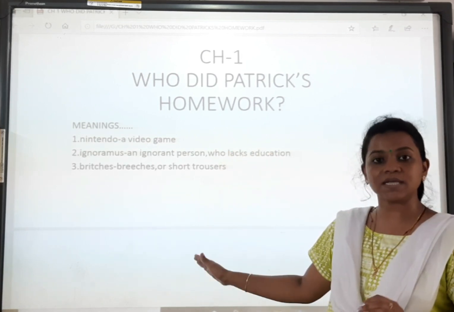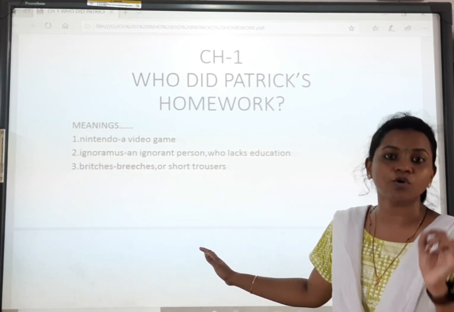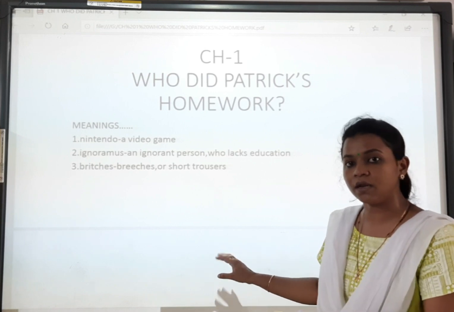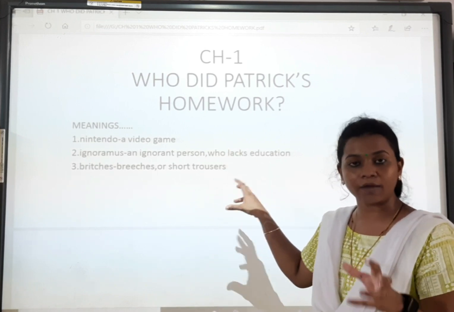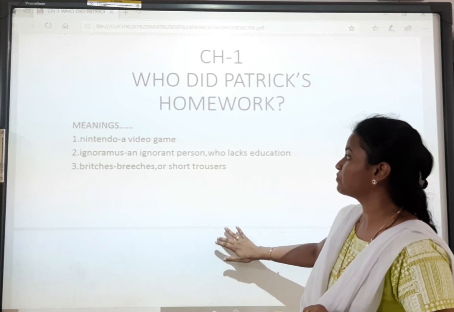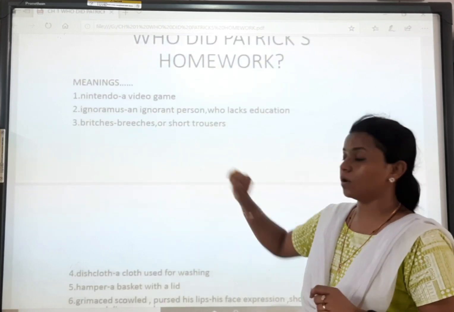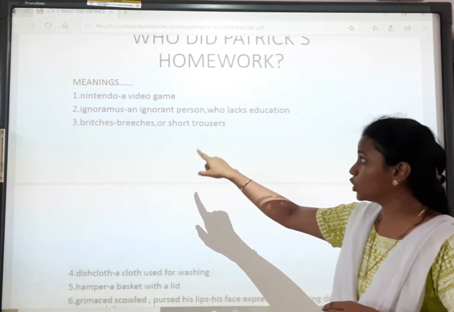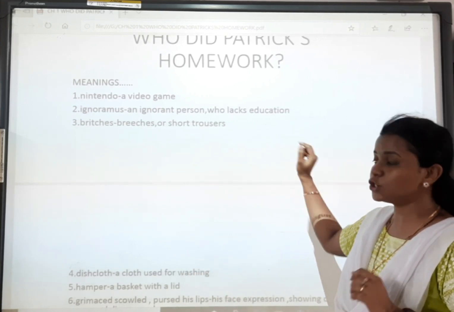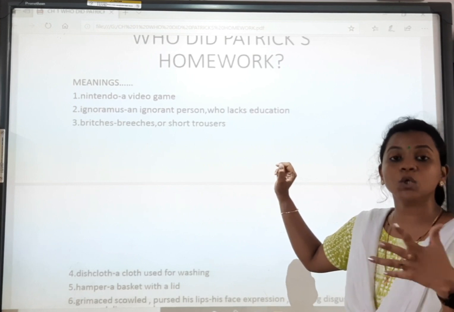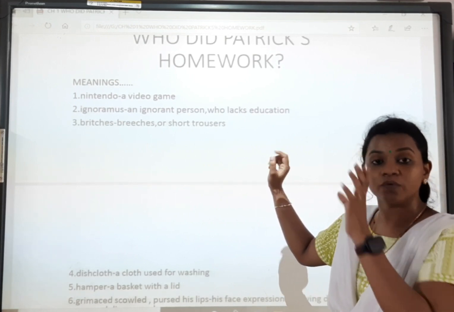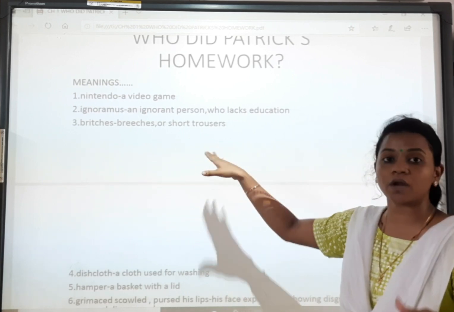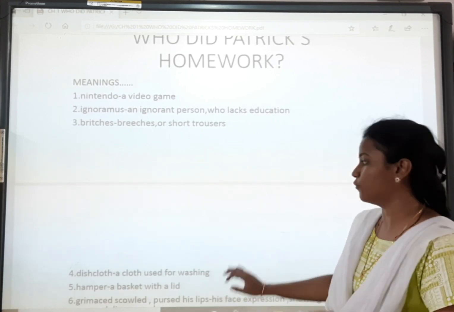Now these meanings are already given to you in your textbook, at the right hand side of the textbook, so that you can focus more. I have written them here also. Meanings: Nintendo, a video game. Ignoramus, an ignorant person who lacks education. Ignoramus means an ignorant person who is lacking in their education. Breeches, short trousers that come up to the knees.